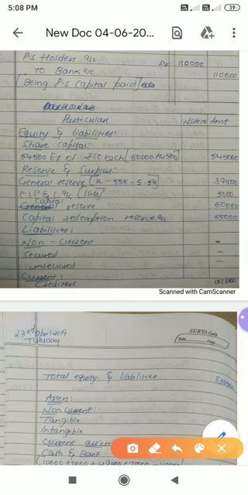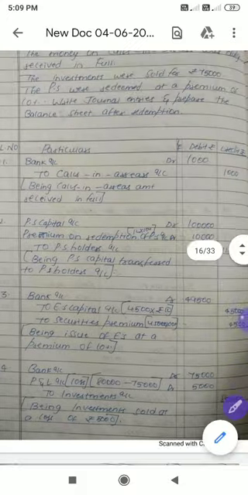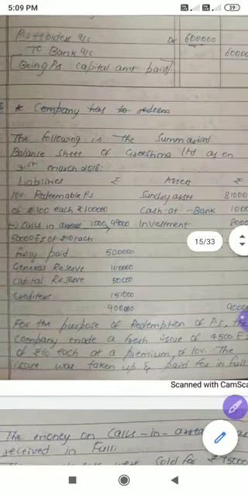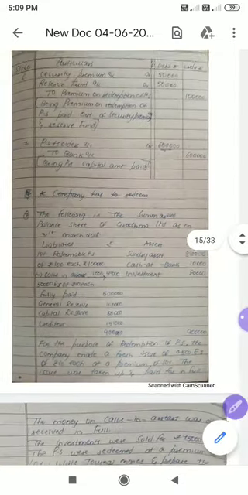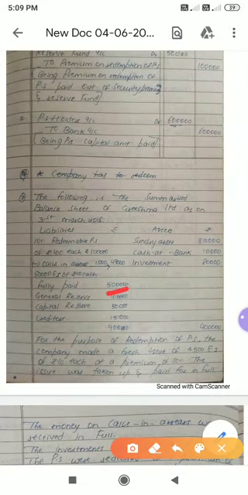I have explained the vertical format as per Companies Act 2013, Part 2, Schedule 3, Part 2. Now what we have, share capital we have written, the amount which is here. The next part is reserve and surplus. Here look, we have general reserve, how much do we have? 1 lakh.